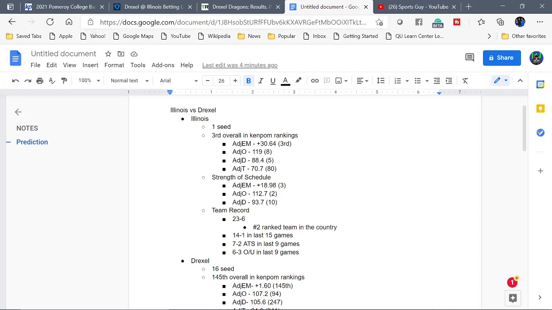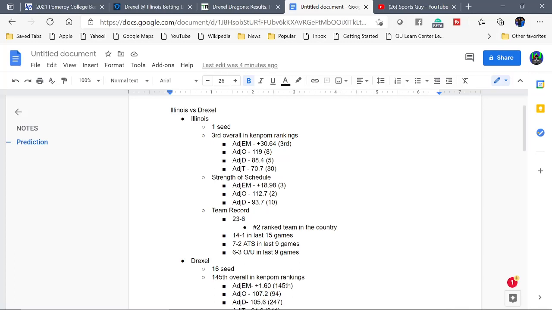Strength of schedule. This is where it gets interesting too. This is where I want you guys to pay attention. All right. So the adjusted efficiency margin is plus 18.98, which is ranked third in the country. So what does that mean? That means they have the third hardest schedule in the country, according to this Kenpom ranking, okay?